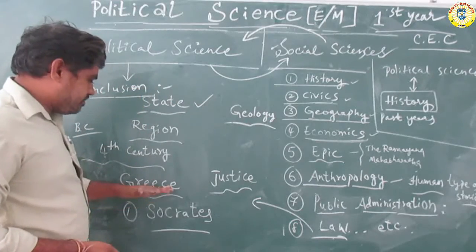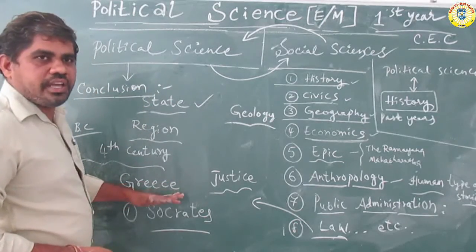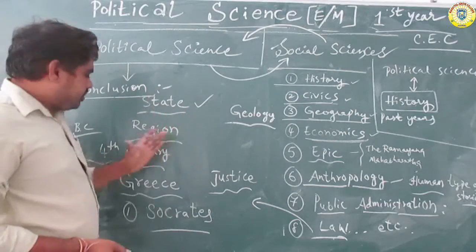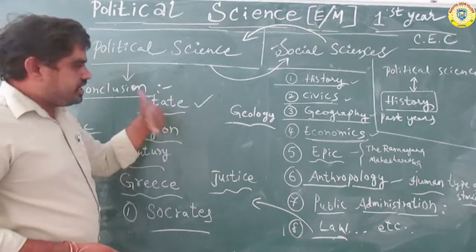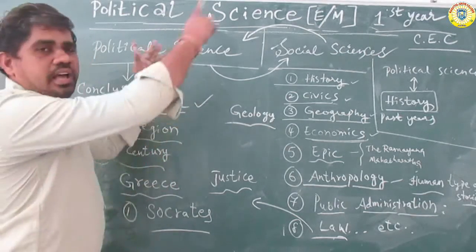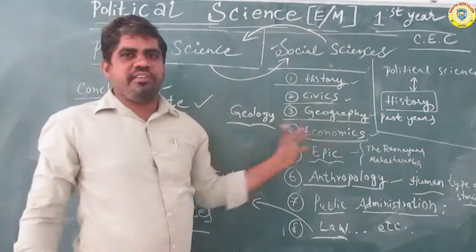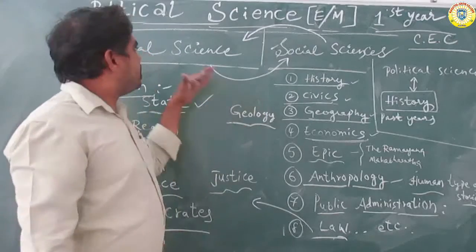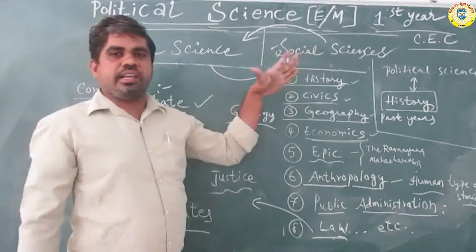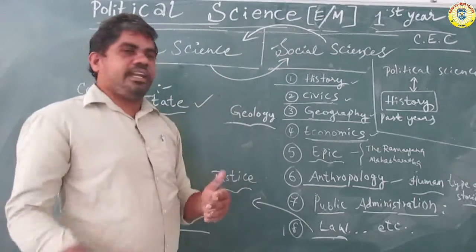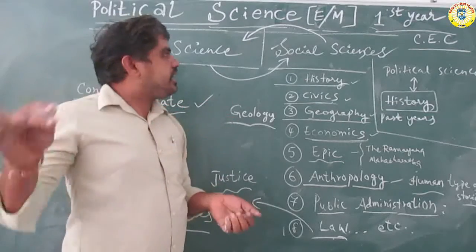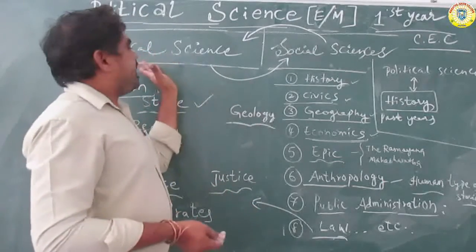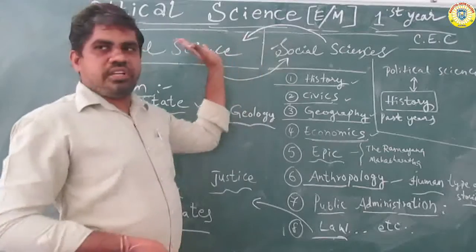Greece, a small country of South Europe. Afterwards, after the fifth and sixth centuries up to the 20th century, it spread all over the world. Government also mainly helps the political and social relations of people, directly and indirectly. This is the main difference between political science and social sciences.